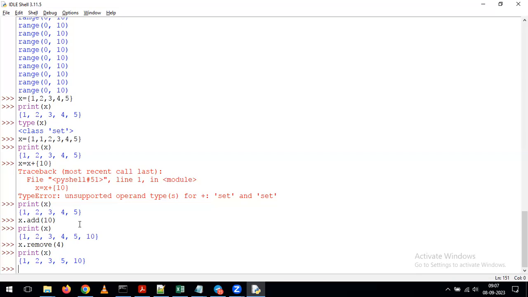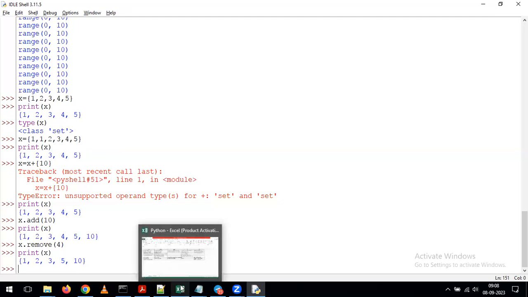Sir, for range, we cannot update and we cannot add the values. No, we cannot update, we cannot add on top of range. And for list and tuple, we cannot remove. No, we cannot remove, but we can add or we can update. Okay. So you people might get confused by seeing all these small questions.